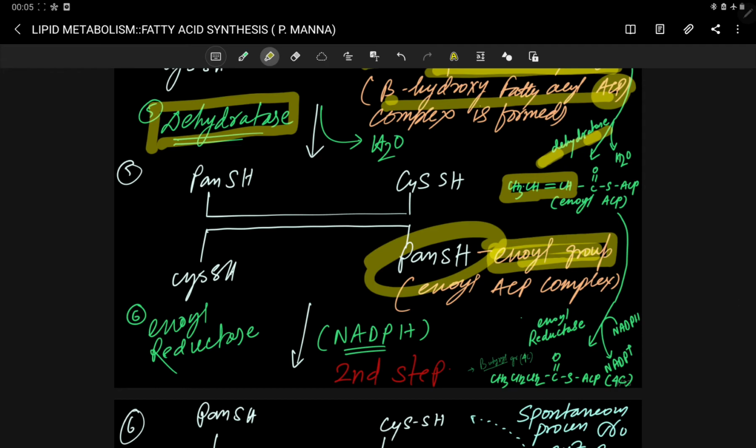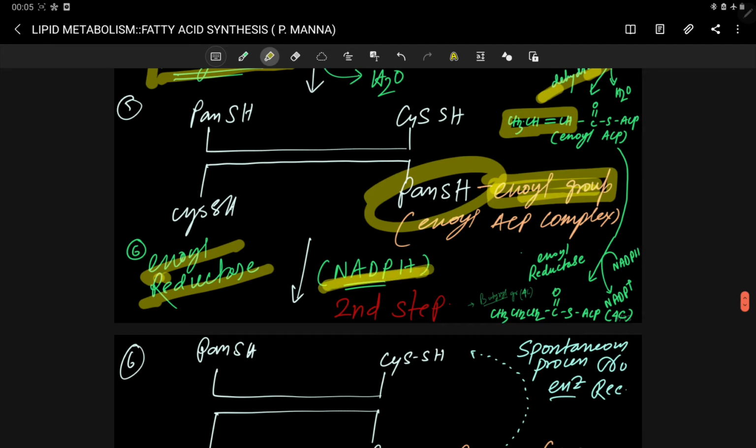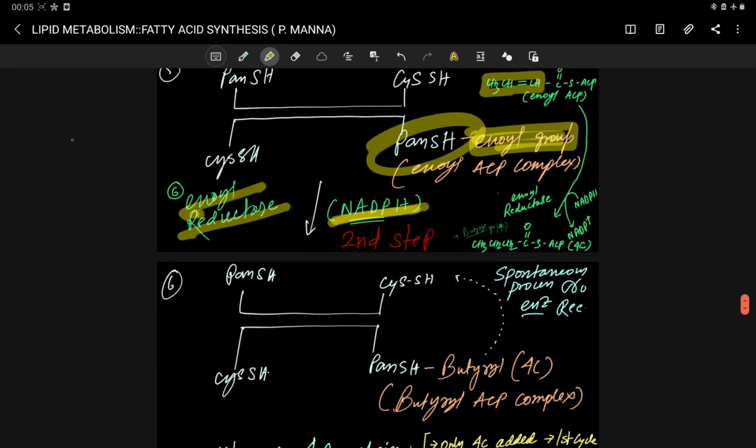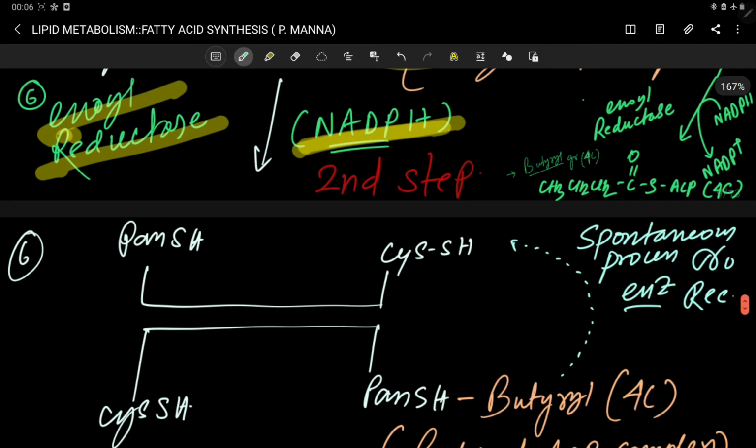Next, once again, your enoyl reductase is acting on this. This enoyl reductase is reducing this enoyl group in the presence of NADPH. So this is all about the first step. Now, the 4 carbon chain is formed, but to synthesize the 16 carbon palmitic acid, further addition or elongation of this chain is required.